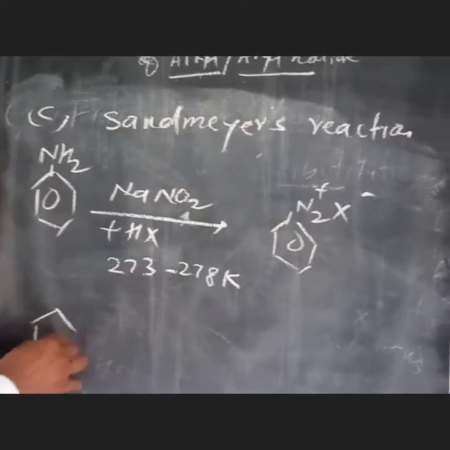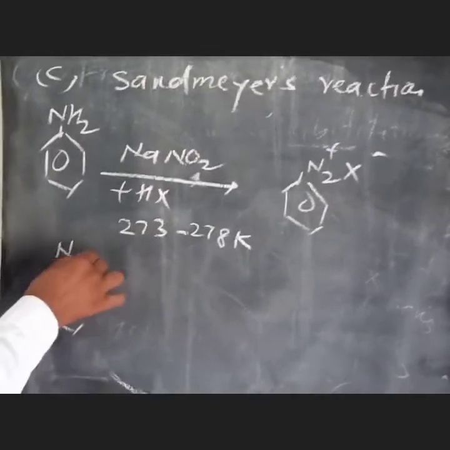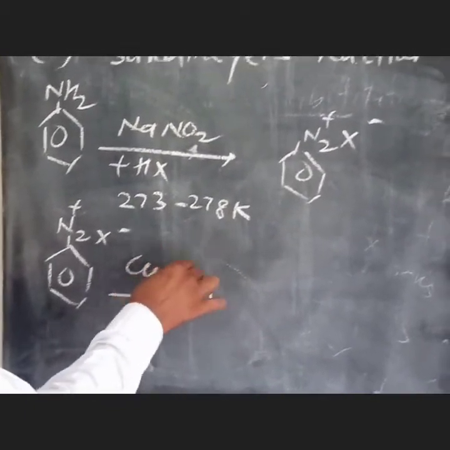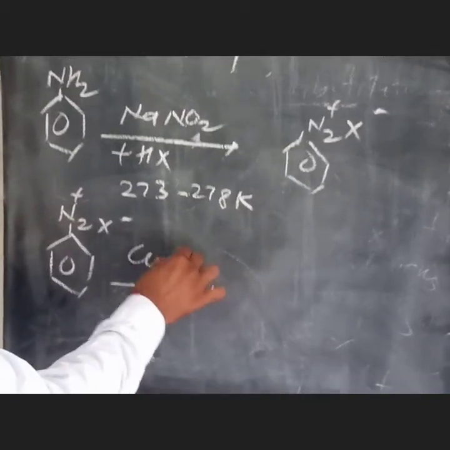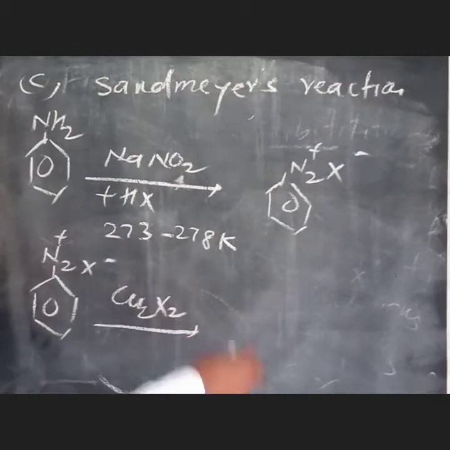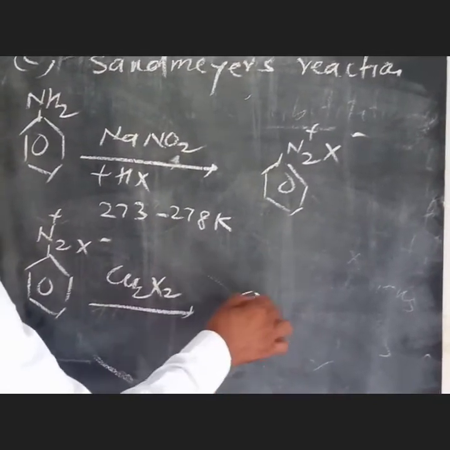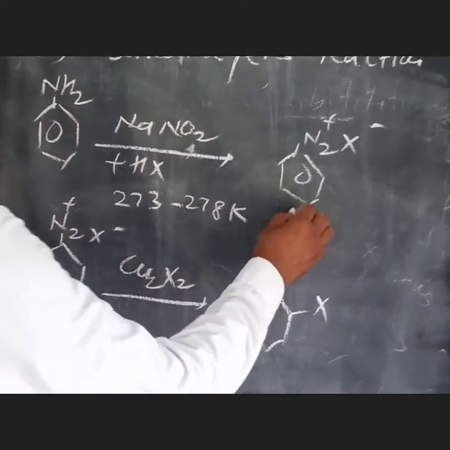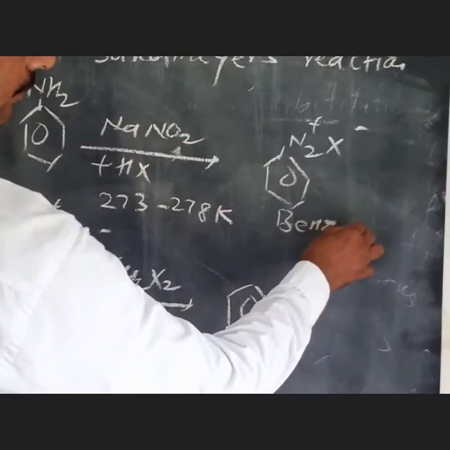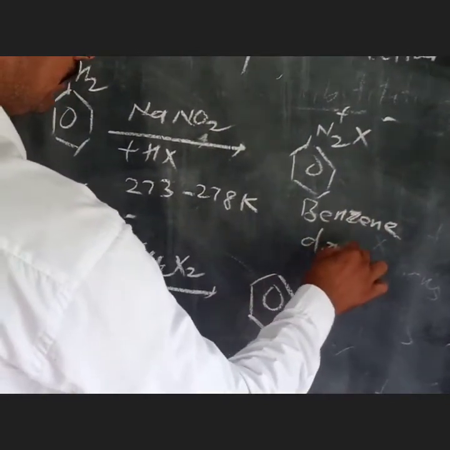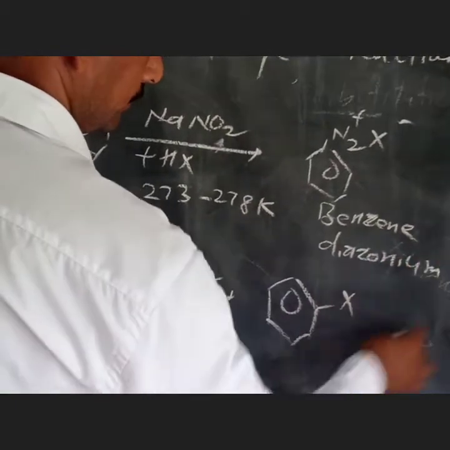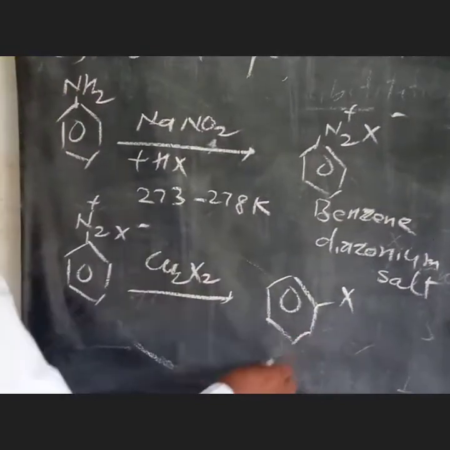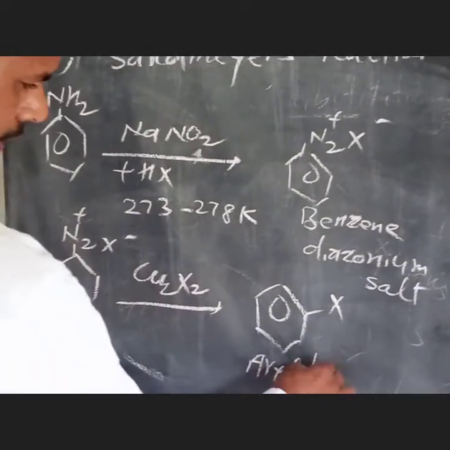The diazonium salt reacts with cuprous halide as catalyst and produces aryl halides. That is also known as benzene diazonium salt, that is aryl halides.